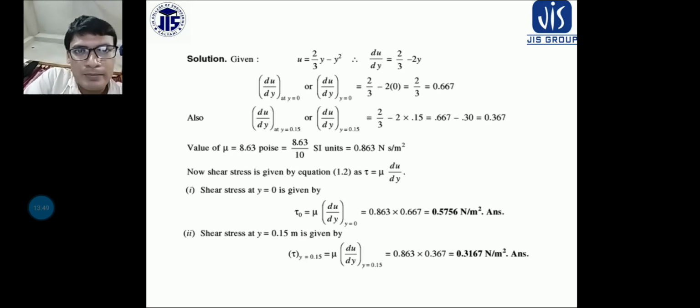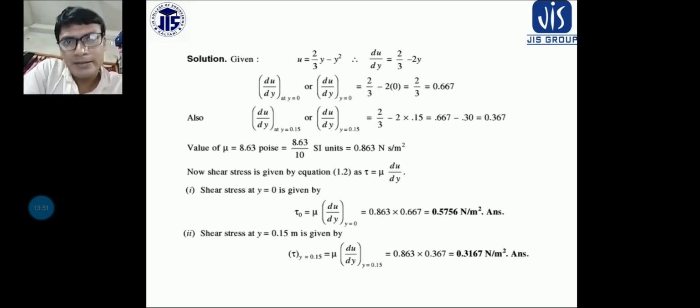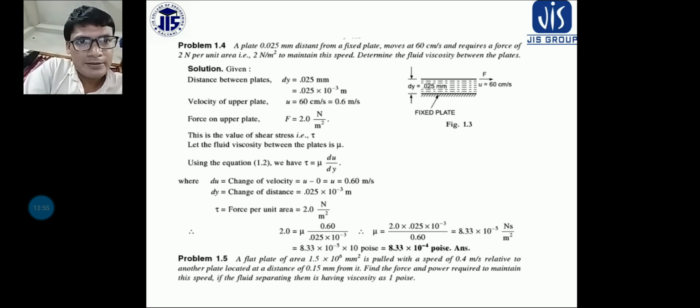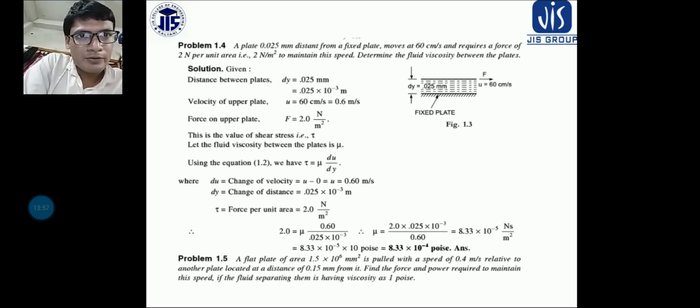Okay, so by the help of this formula, I hope it is clear. Now this 1.4 is your homework, solve it yourself.